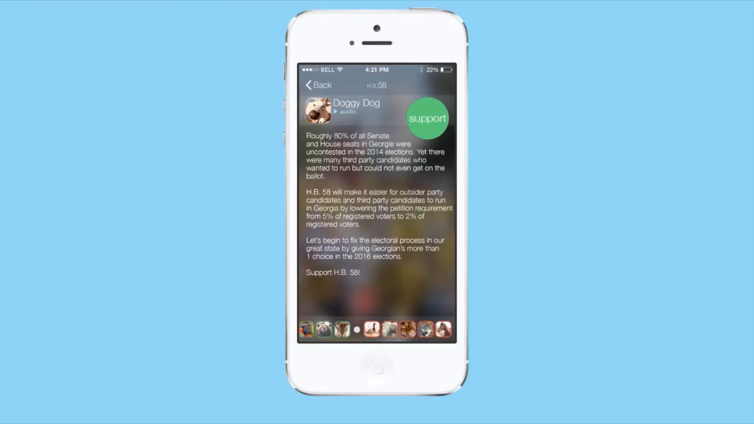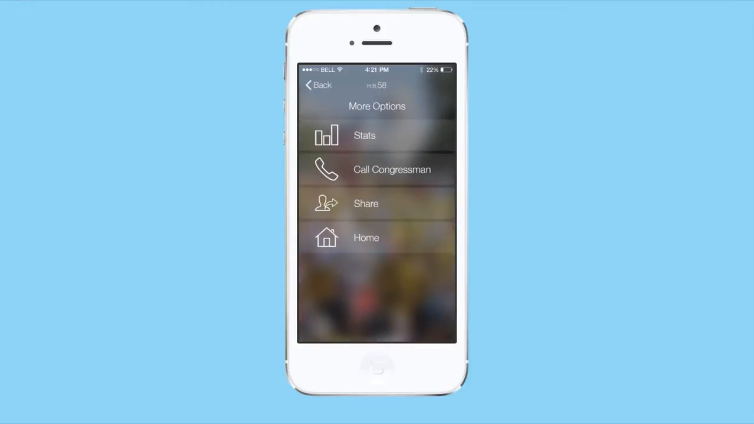Let's pass it. So I'm going to click on the support button up at the top. What that does is that basically casts a vote in favor of the bill, and that vote in the database is attached not only to that piece of legislation, but it's also attached to all the districts that represent me. So that's not only my federal district, but also my state upper and lower house districts as well, and obviously the state to boot.